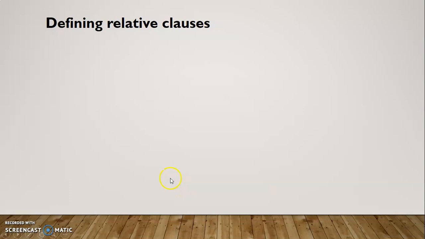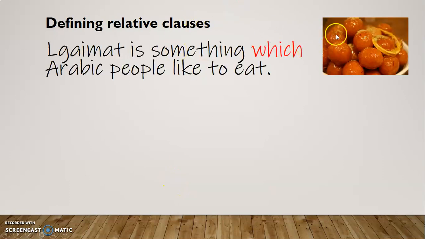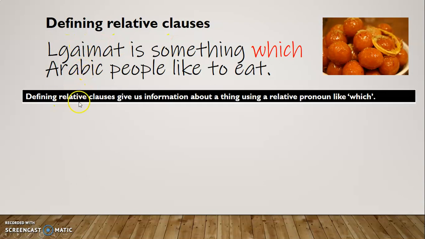So defining relative clauses, here's an example. Gaymat is something which Arabic people like to eat. This which gives us important information about the subject, about the thing. So defining relative clauses tell us something important about a noun using a pronoun like which. It doesn't have to be which.